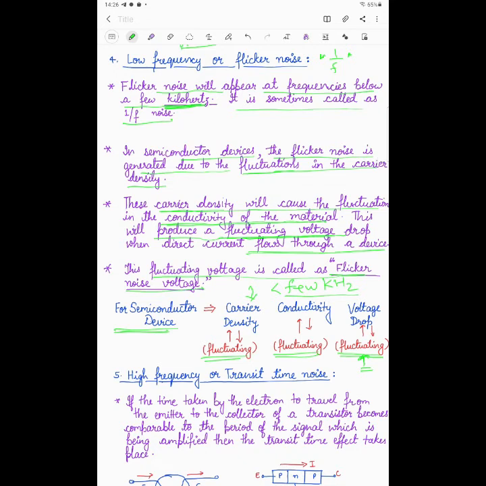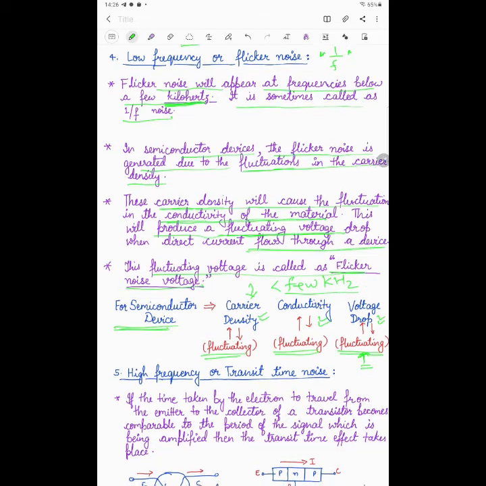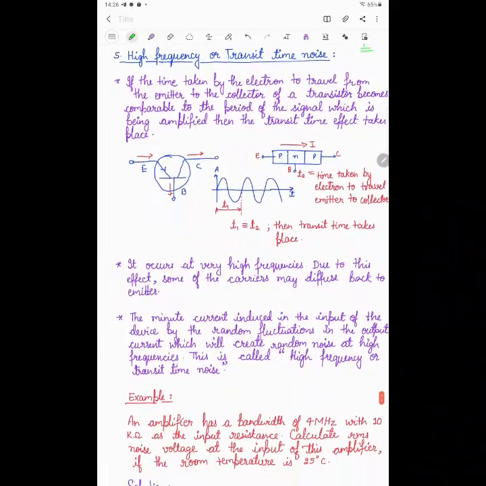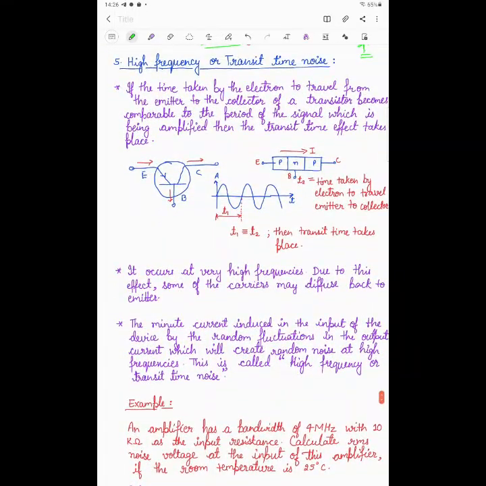So at the low frequency what is happening: carrier density is fluctuating, due to this conductivity is fluctuating, and due to this the voltage drop across the output will be fluctuating. That will cause the error, or you can say noise in the communication, that is called the low frequency noise, which happens when carrier density fluctuation occurs at frequency less than a few kilohertz, or you can say flicker noise.